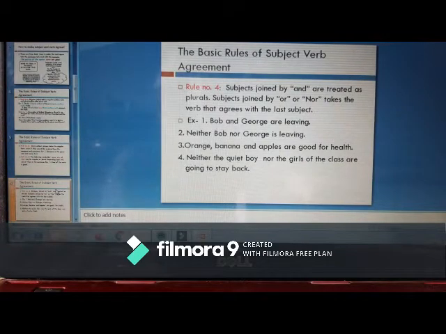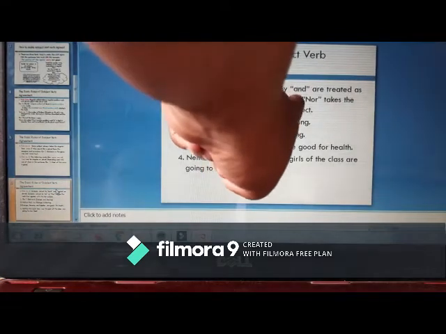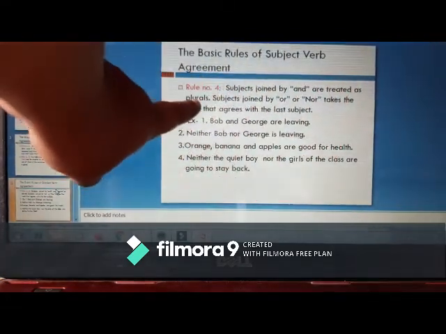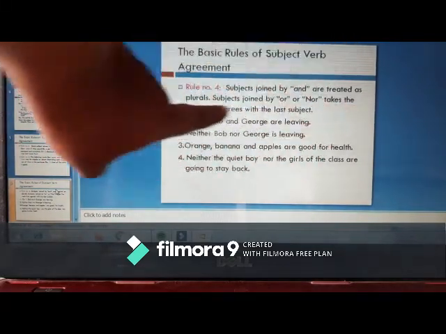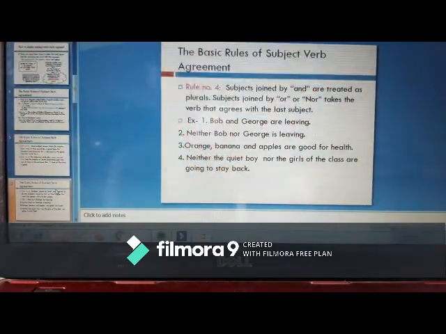This rule number 4 is important, so just pay attention to this one. Subjects joined by the word and are treated as plurals, and subjects joined by or or nor take the verb that agrees with the last subject.